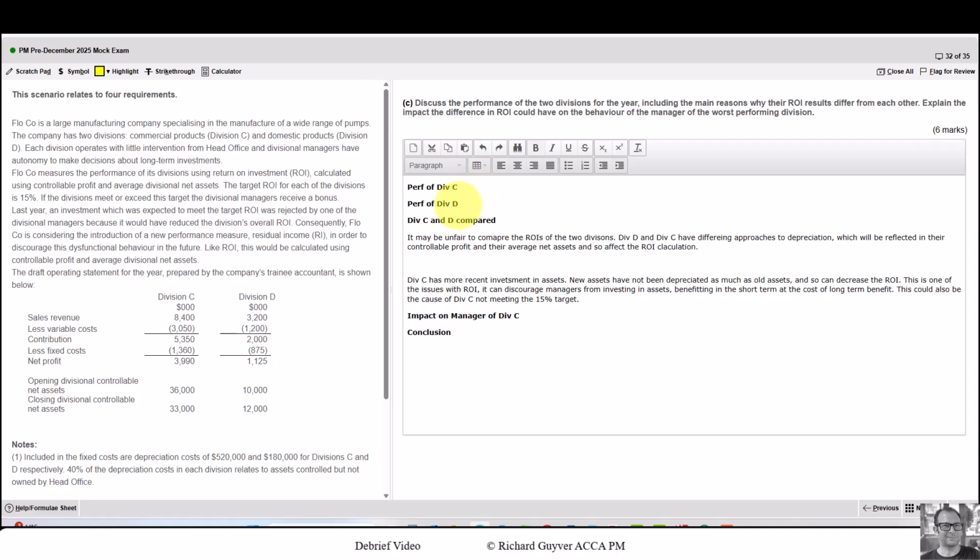Let's say I've done the top 2, this one and the conclusion, and I haven't had time to do this. That's okay. I would just leave it there because the examiner will see that you intended to do it and will probably work out that you've run out of time. If then later on in one of the other parts of the whole exam, I've got a bit of spare time, I can come back to this and I can populate that without having to try and work out where I was. I've left myself a placeholder so I can then come back and hopefully collect that final mark should I be a bit faster at one of the other parts of the exam.